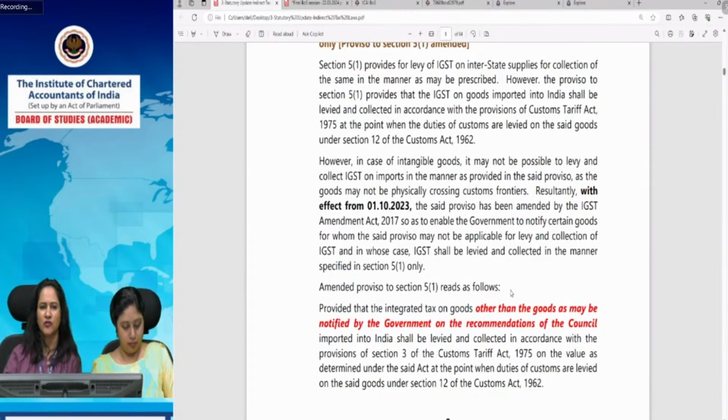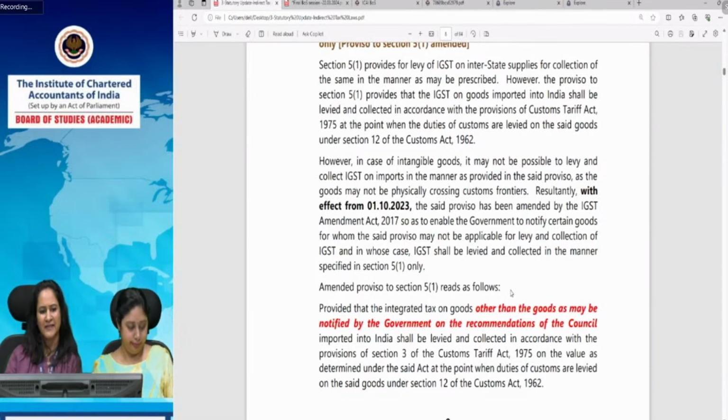But as you know, actionable claims and online money gaming have been introduced now, so it is now taxable under GST law. Since it is online money gaming, it is very difficult to trace that it has been imported, because goods generally physically cross the customs barrier, but in case of services this is not the case.